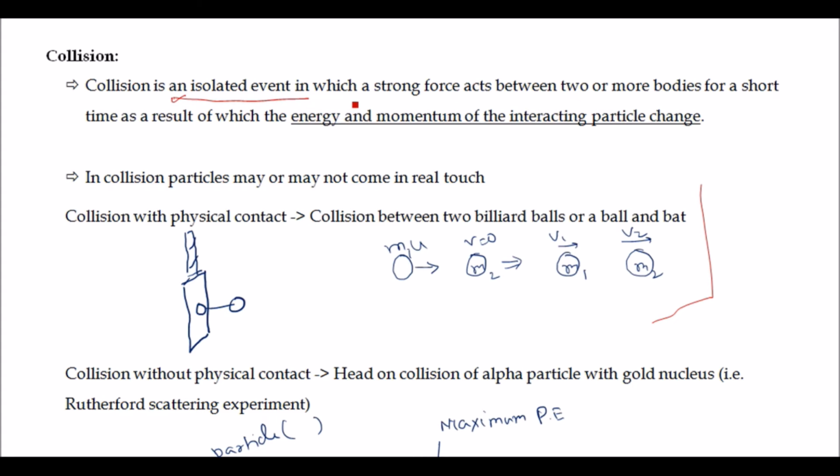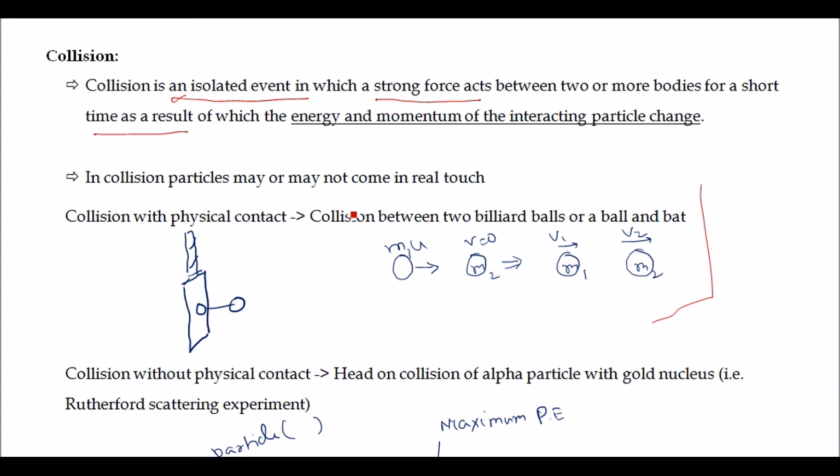Second thing is that a strong force acts between two or more bodies. So if two or more bodies undergo collision, then a very strong force acts between these bodies, and that force acts for a short time. As we know, a strong force for a very short duration is called impulse. And as a very strong force acts for a short time, because of this force the energy and momentum of interacting particles change. So we will see more about collision.